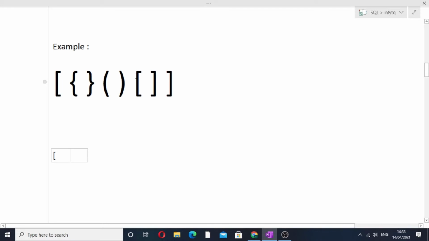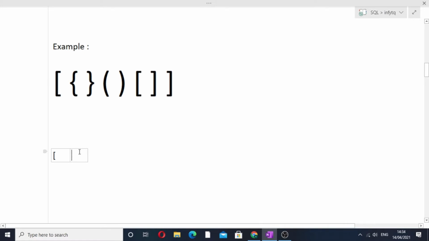Now our current element is this, that is the opening bracket. So then we will simply push it inside the stack and I plus plus. Then the next element is this, that is the closing bracket. Then we will simply pop the element from the stack if the stack is not empty.